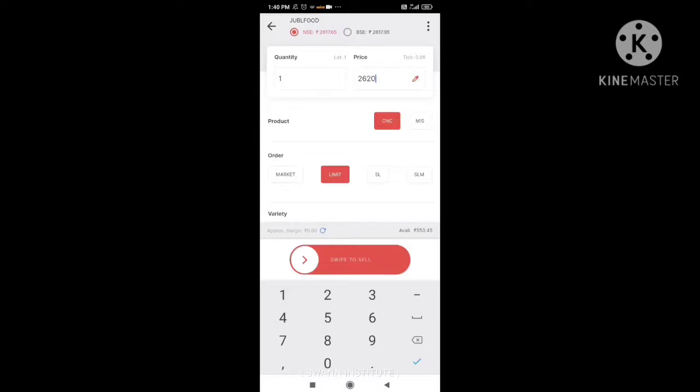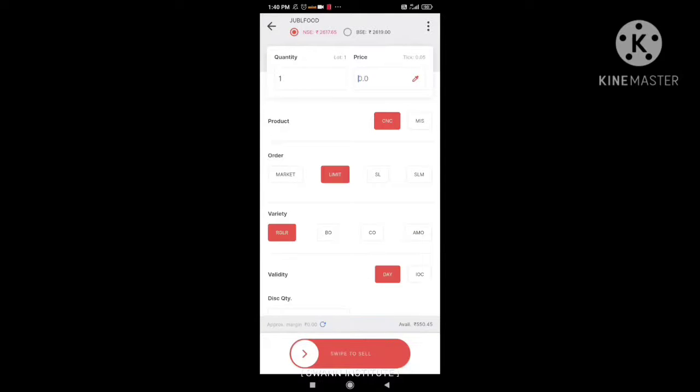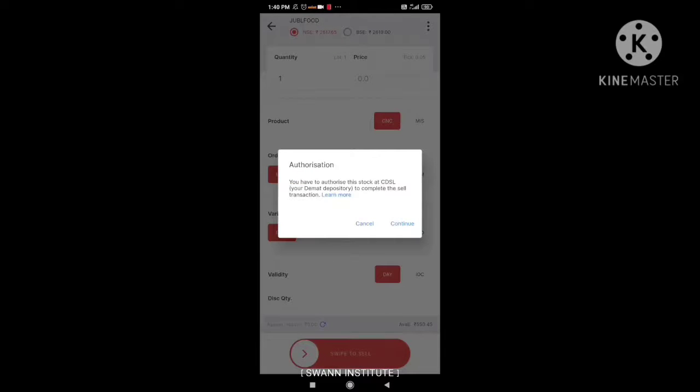Otherwise I will go with the market price. So I am going to sell at market. Place the market order and you are going to sell. See, you got an authorization message, that is, you have to authorize the stock at CDSL. So you have to authorize initially. These types of problems are faced by investors. So what to do is you have to click on continue.